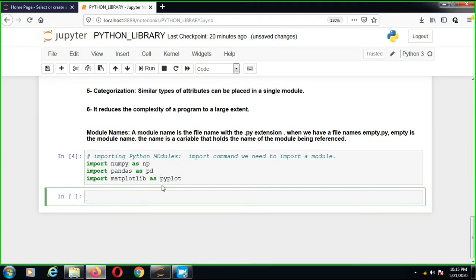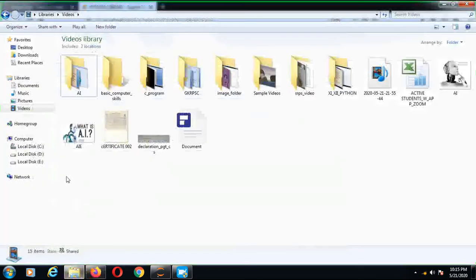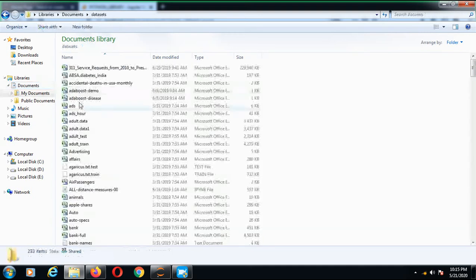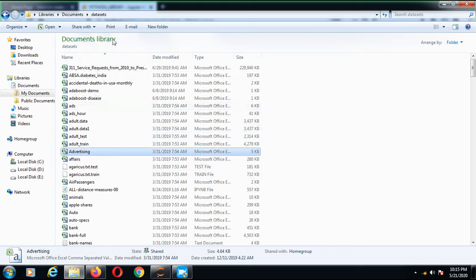So these are the module files we can import, and after that we can use them to fetch data. Suppose d1 is an object, and I use pd.read_csv in double quotes. I go to the desktop and search for my dataset. I am using the advertisement data.